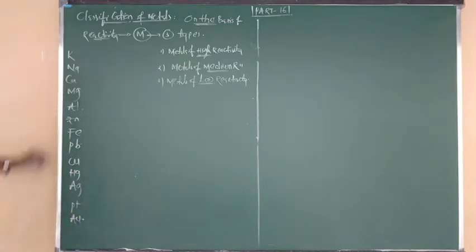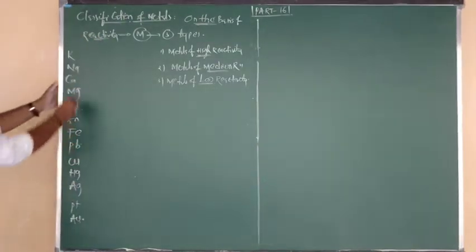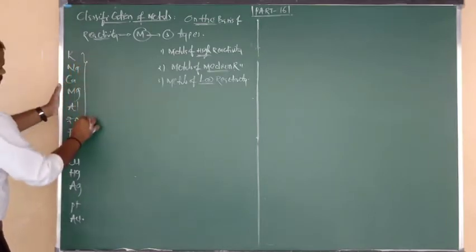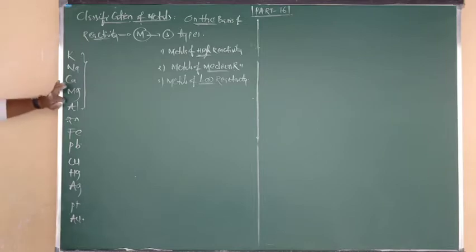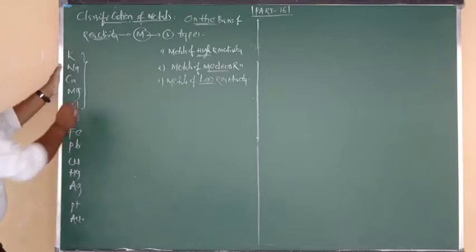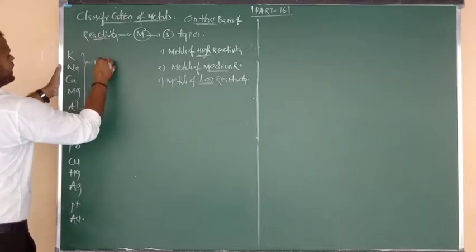Once again, the metals at the top of the activity series are highly reactive. You know very well, from potassium to aluminium. These are the metals present at the top of the activity series, and we have to say that these metals are highly reactive.